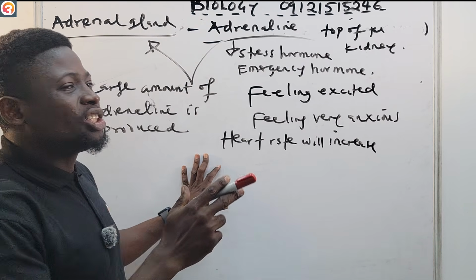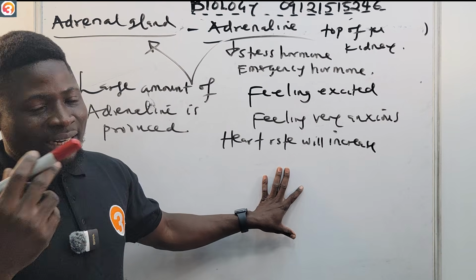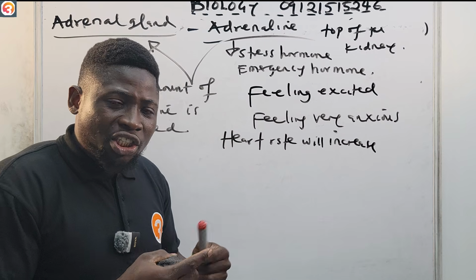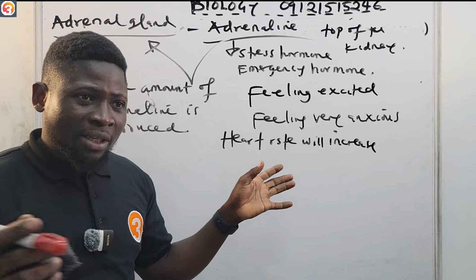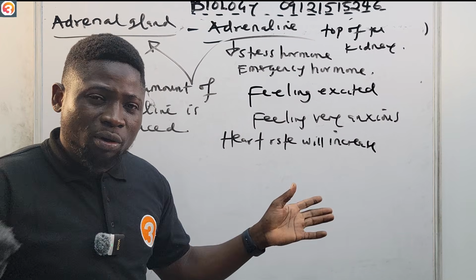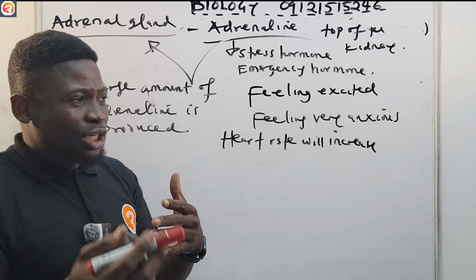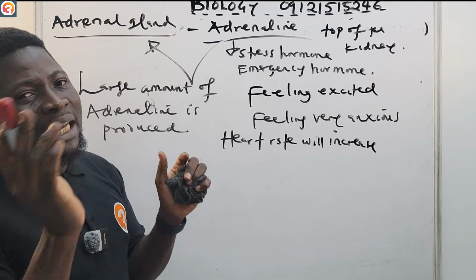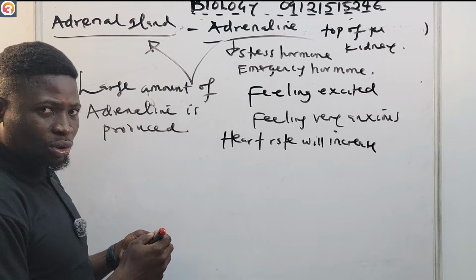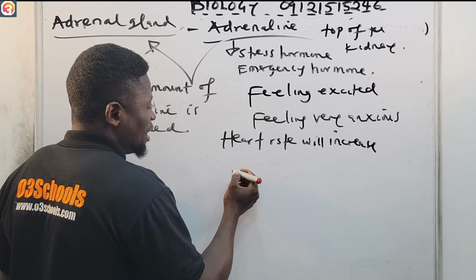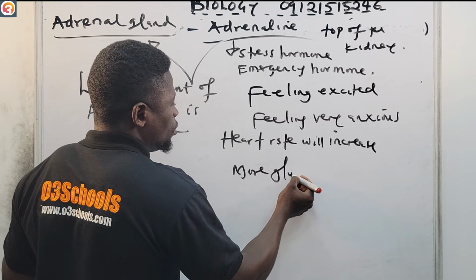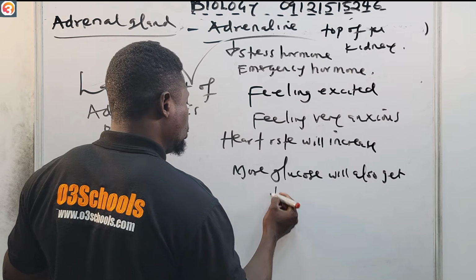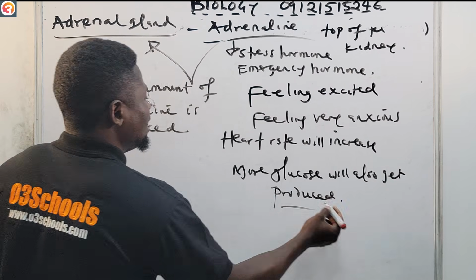Because your heart rate is increasing, more oxygen will reach different parts of the body. It means that blood will circulate faster. It will improve blood circulation, and oxygen will get to different parts of the body. And aside from that, more glucose will also be produced in the body. Please take note of that.